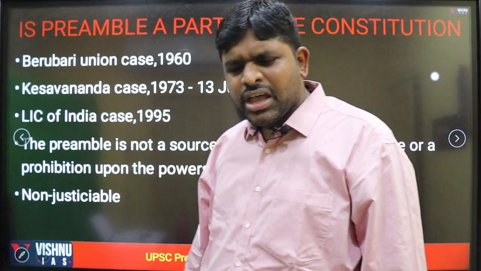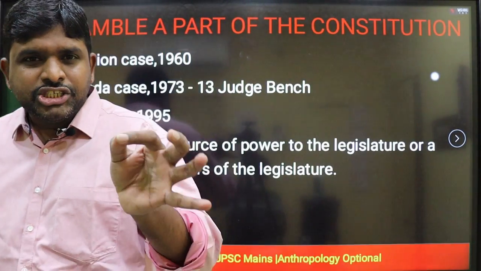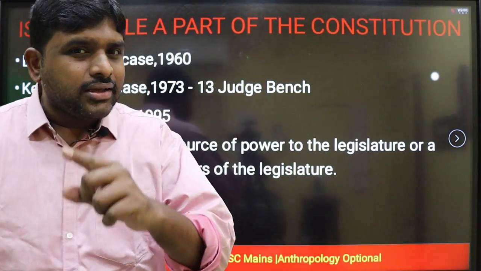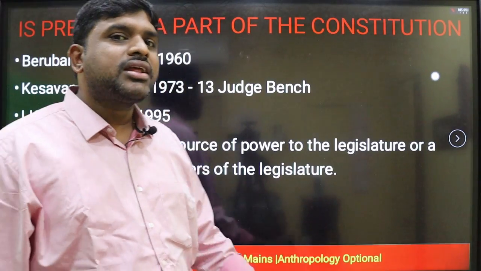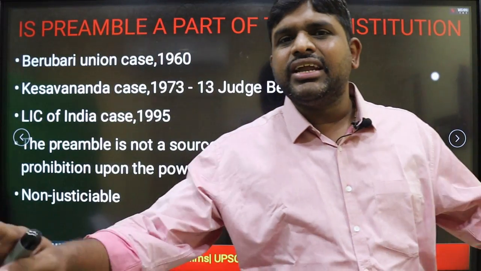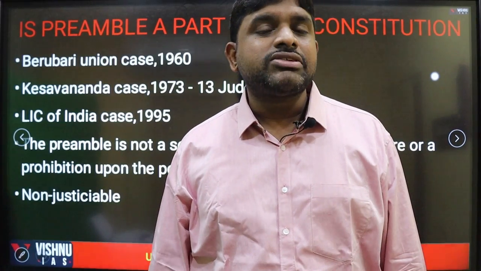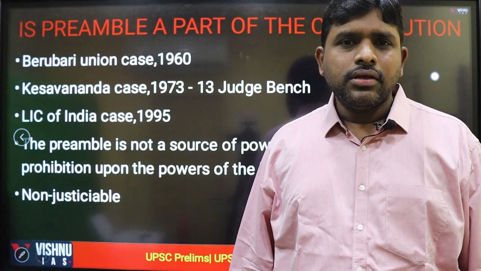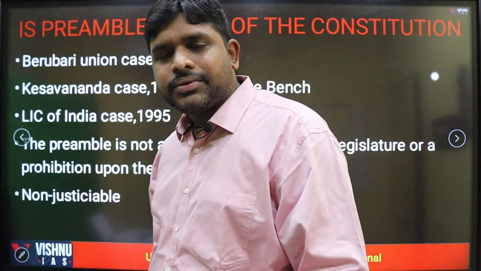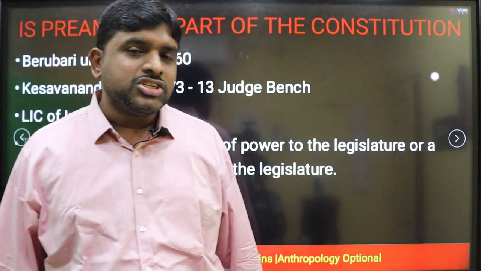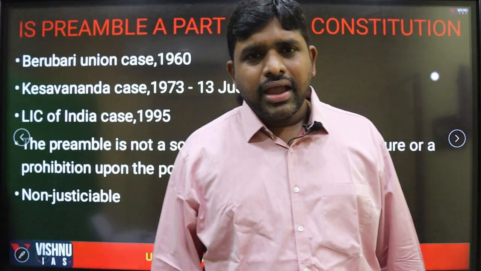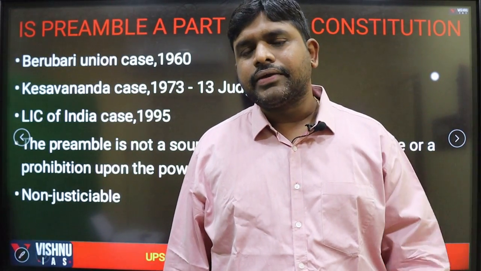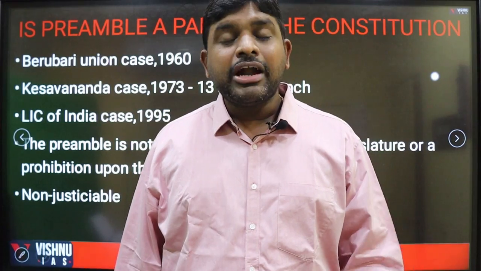Then the important case came. Up to now, a 13-judge bench had not been constituted. Only one time was it constituted, and that is the Kesavananda Bharati case. 13 judges sat under a single bench for a single case, the Kesavananda Bharati case, and this personality died very recently. Kesavananda Bharati was running a mutt. Because of the process of land reforms, he was losing some part of the land. At that time, before 1976, the right to property was a part of the fundamental rights.